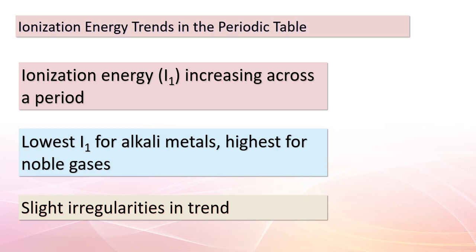The alkali metals grab our attention with the lowest ionization energy in each period, while the noble gases stand out with the highest values. Now, don't be surprised if you encounter some slight irregularities in this trend. These deviations are like puzzle pieces that we'll soon fit together. Let's move on to our next point.